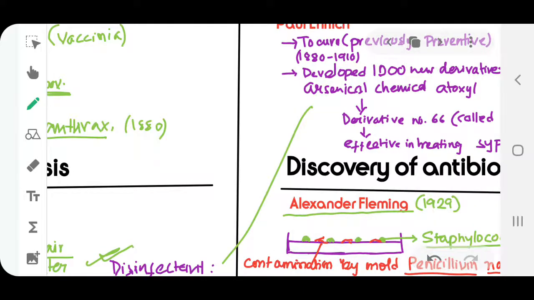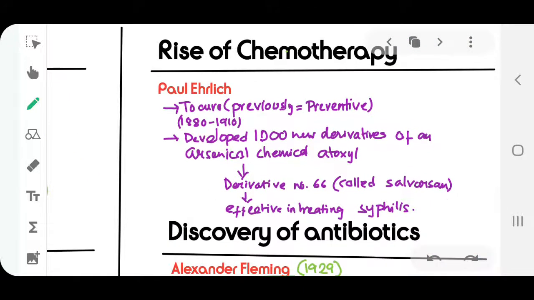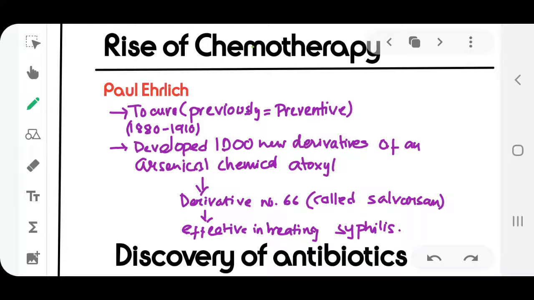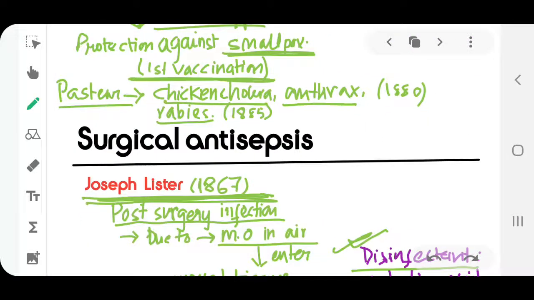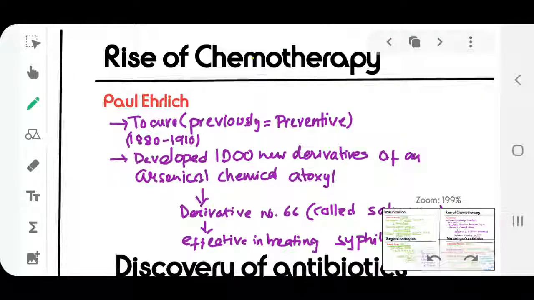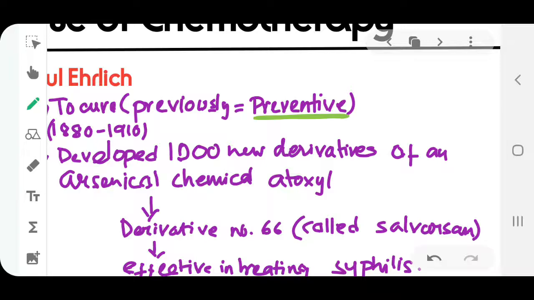Next, we are going to see the rise of chemotherapy. Till now, what we were doing was finding the causative agents of different diseases. We were seeing the immunization procedures. We were seeing surgical antisepsis, where infection could be stopped. All these procedures were preventive but not curative. Till now, people had no idea that chemicals can cure many disorders.